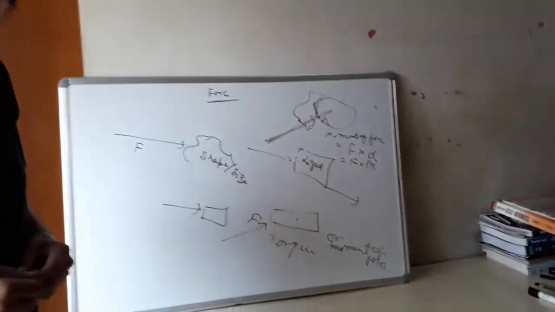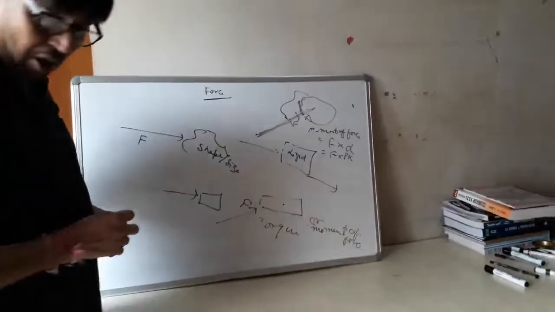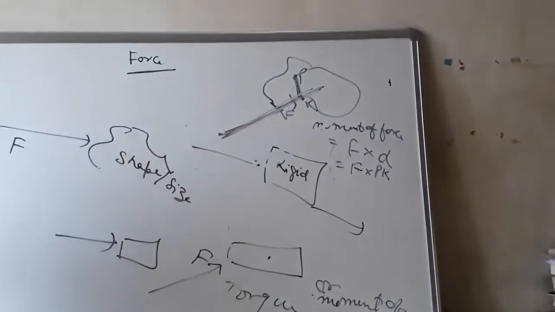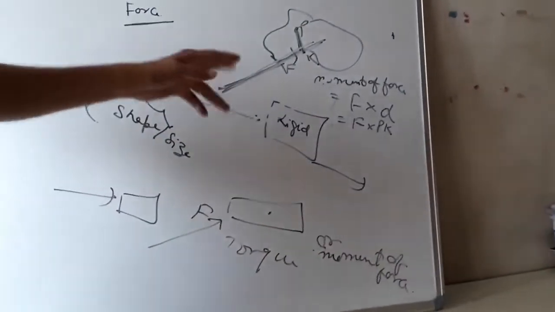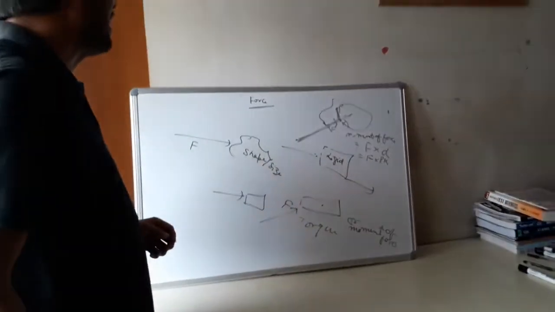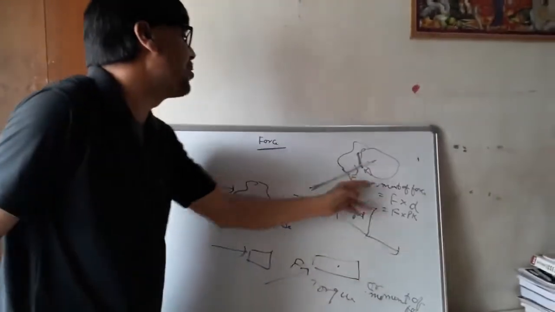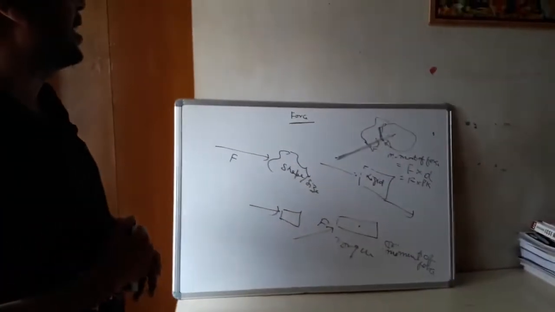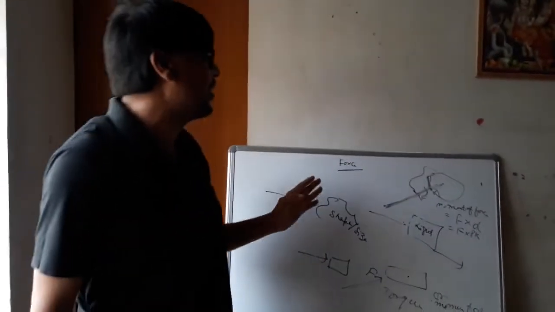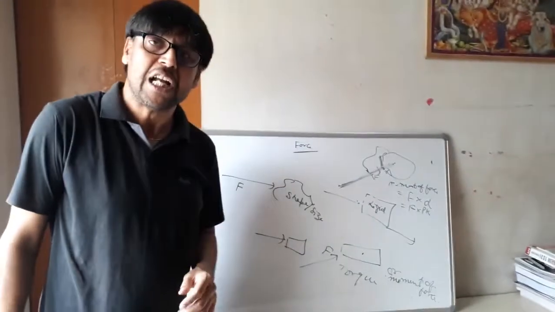Now it is quite clear that when a force is applied on a rigid body and the body is fixed or pivoted at a certain point, the body will try to rotate about its axis, and such type of motion is known as rotational motion, and the force applied on that body will be treated as moment of force or torque.